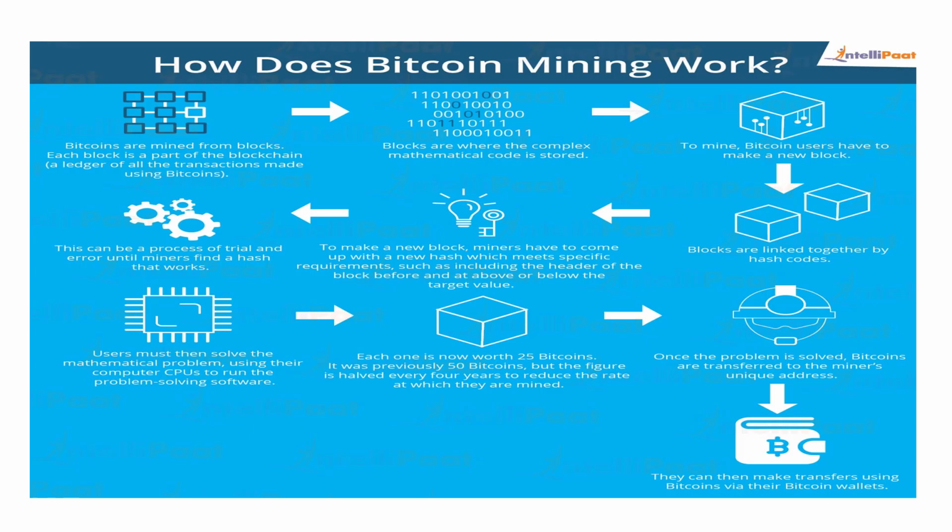Once the problem has been solved, that bitcoin will be transferred to the miner, who is represented by a unique address. The particular user or receiver will get that transaction, and once they get it, they can make a transfer using bitcoin via their bitcoin wallet. At the last, they will use the bitcoin wallet to transfer the value.